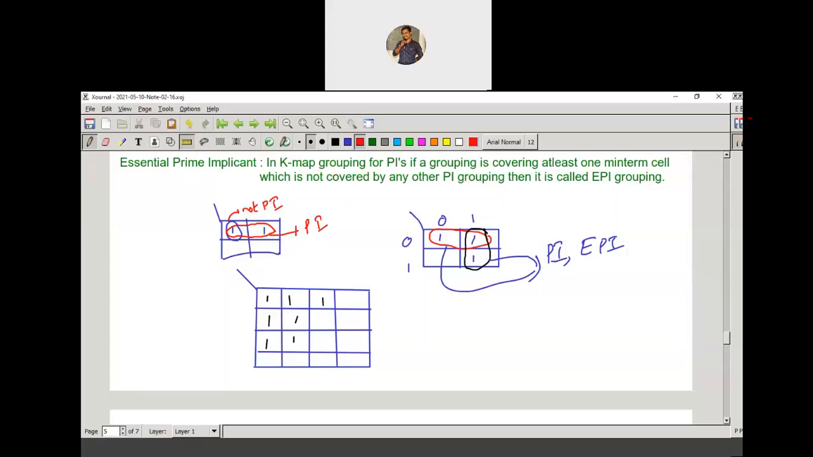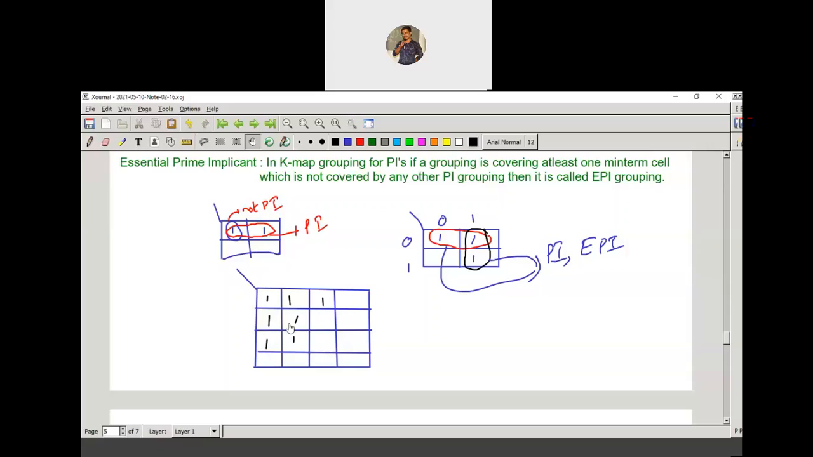For this example, I'm doing the grouping here. Can anybody answer me? What is the maximum number of cells I can group here? For these given min terms, what is the maximum number of cells I can group? Whether I can group only one cell or three cells? Can we group the three cells?